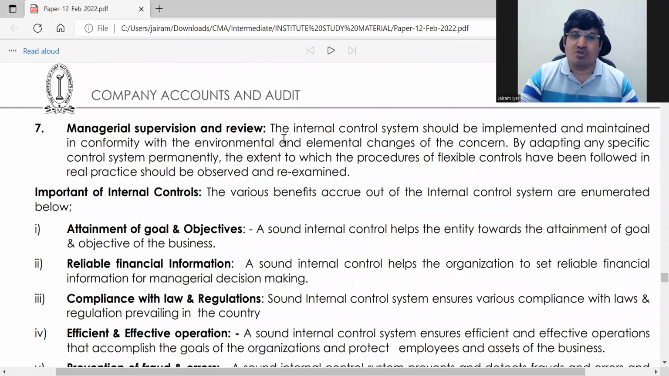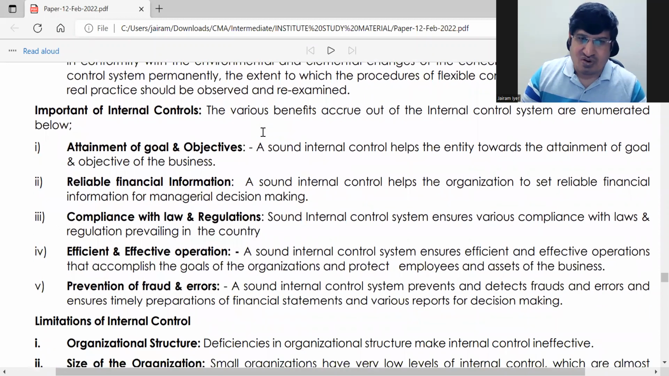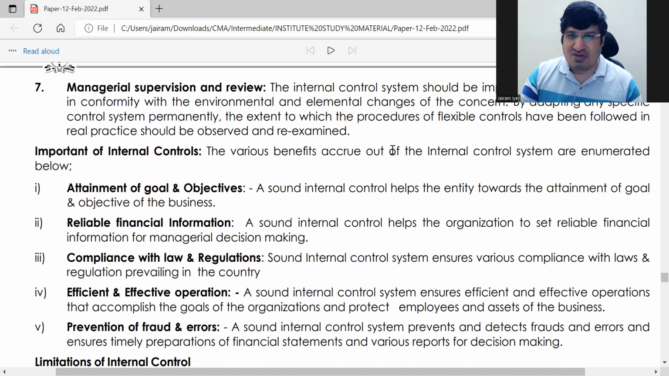Last is managerial supervision and review. The management supervision should be there always. They should keep on reviewing the things. They cannot sit tight thinking that the internal control is working well, so they don't need to do anything. Okay? So these are your 7 points. And next we are going to talk about, so the way I am taking you through is that, now you have got less time for your exam, right? So in this way I am telling you that conceptually you will understand it also, and very easily you can write it also. Okay? That's the main idea.